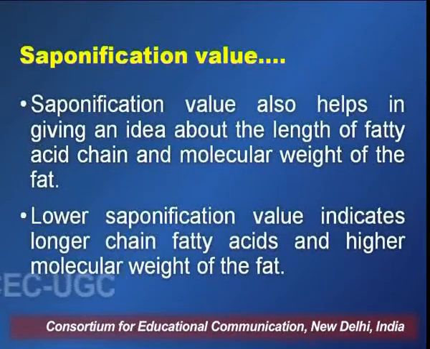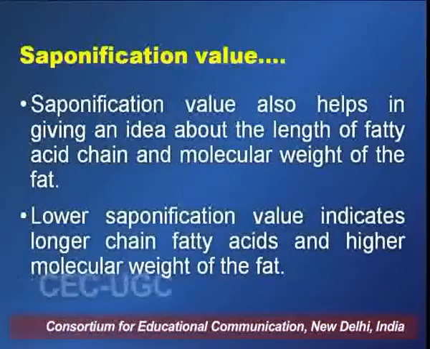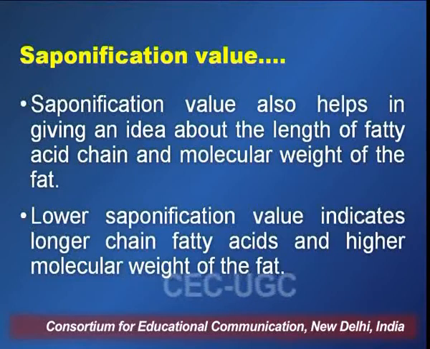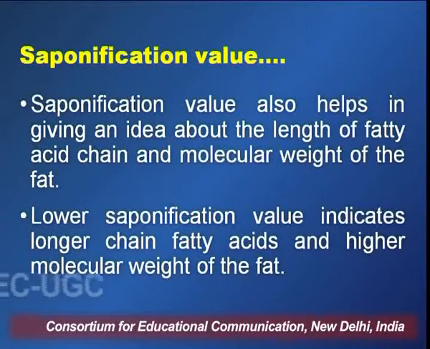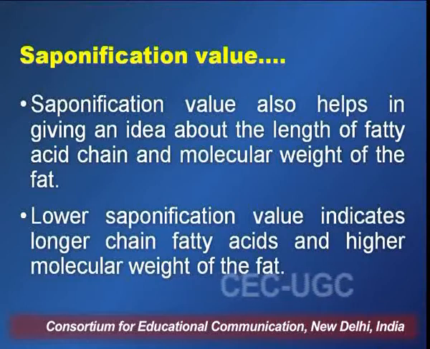Now the saponification value also gives us an idea about the length of the fatty acid chain and the molecular weight of the fats or fatty acids present in the given sample. A lower saponification value indicates longer chain fatty acids, and longer chain fatty acids in turn have higher molecular weight.